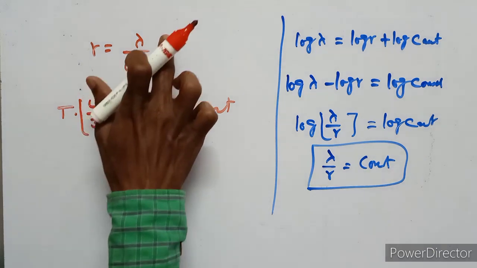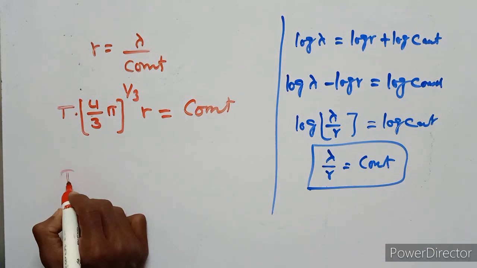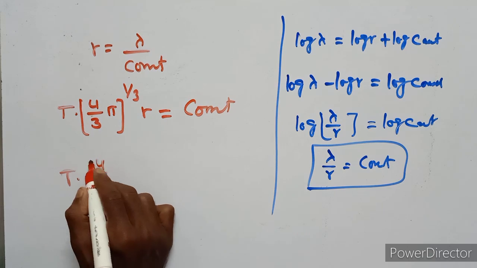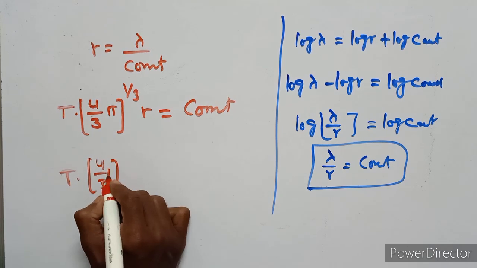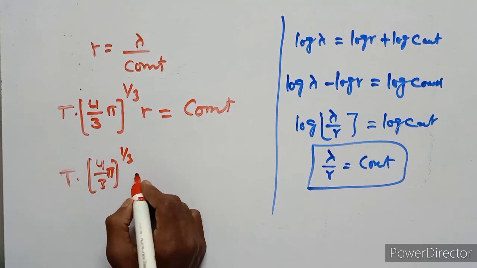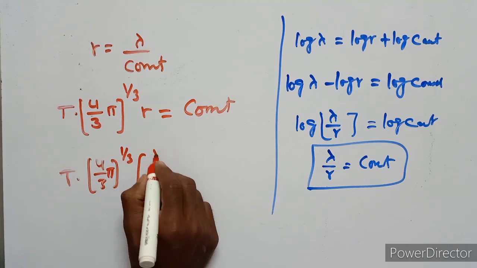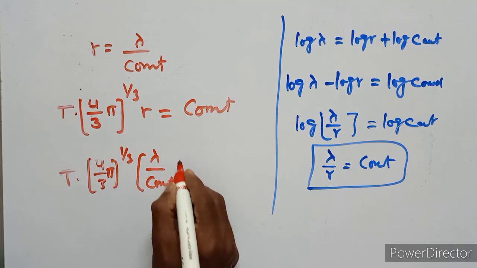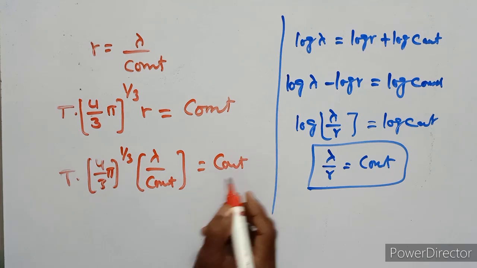In place of r we substitute lambda upon constant.